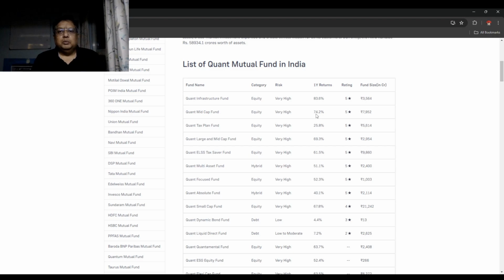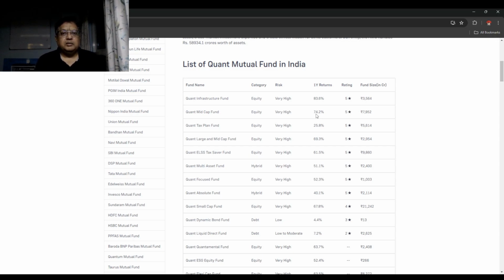So why is this fund generating such high returns, with investors investing heavily into various schemes of Quant mutual funds? You have to understand basically what is the difference between quantitative analysis and qualitative analysis.